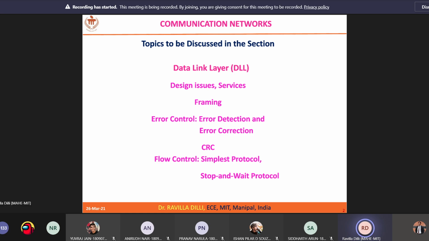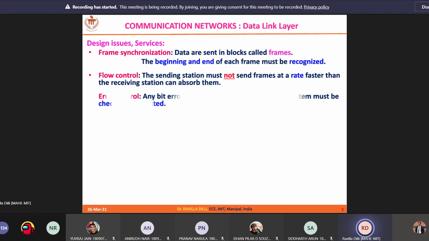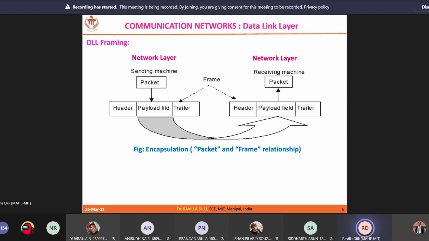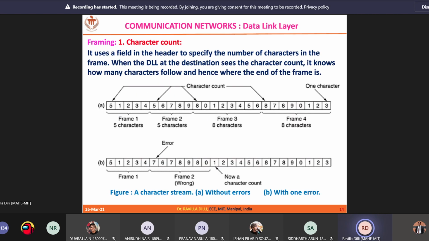These are the topics of today's lecture. The starting one was already covered in the last session: the functions of the data link layer. The first one, design issues and services, and framing, is what we covered in the last lecture. In today's lecture, we'll continue with error control and flow control aspects. Let me skip these things as they were already covered in the last lectures.